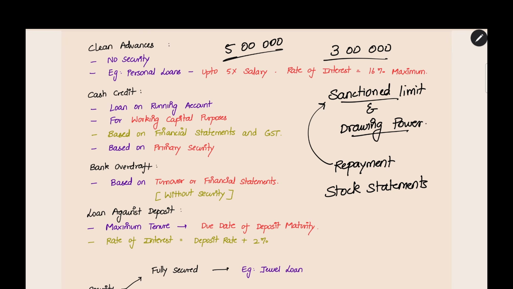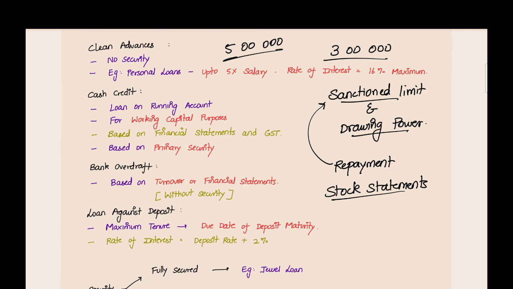Like that they will give. Once the drawing power is given, you can withdraw up to 3 lakh. The sanction limit is 5 lakh, but you can draw only up to 3 lakh because the stock statement you gave has only 3 lakh worth of stock. If you do not pay the 3 lakh, the bank can recover the amount by selling the stock. For the extra 2 lakhs, they do not have any security, so they are not giving that extra 2 lakhs.